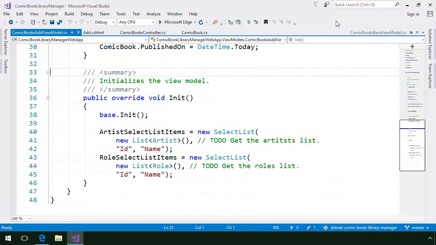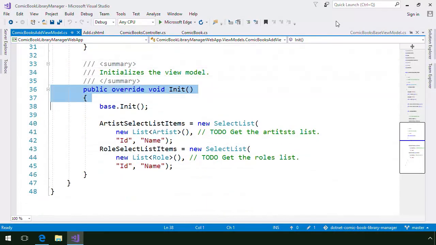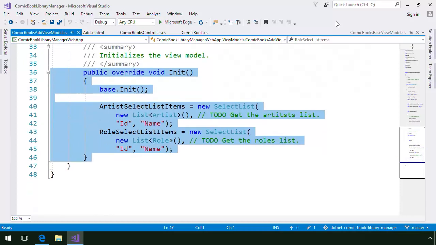The Init method provides a way for the controller action method to initialize the view model. In this particular case, the Init method is being used to initialize SelectList properties. In the next section, we'll update this method to use our database context to query the necessary series, artist, and role data for these SelectList objects.